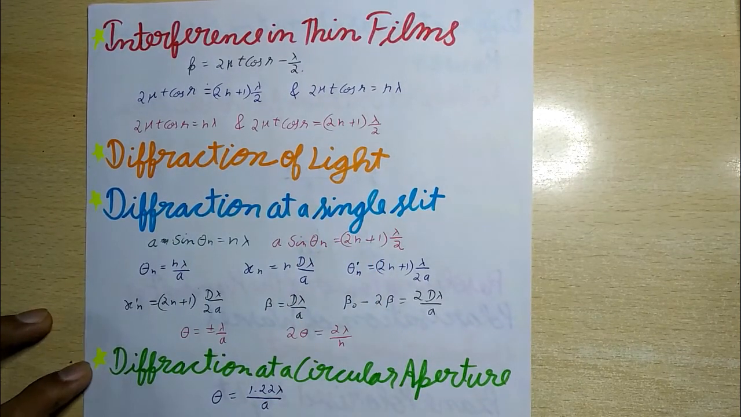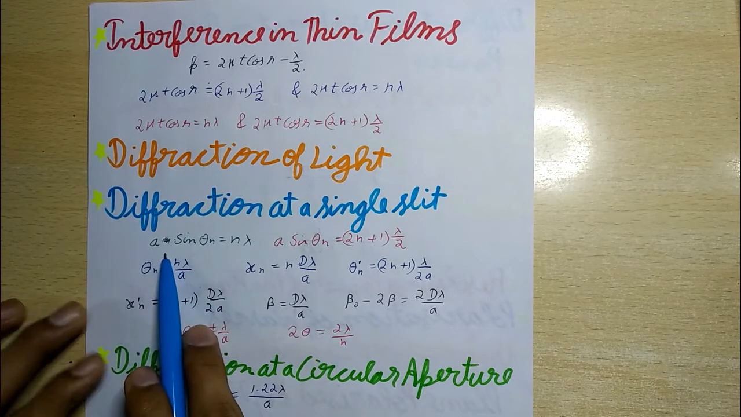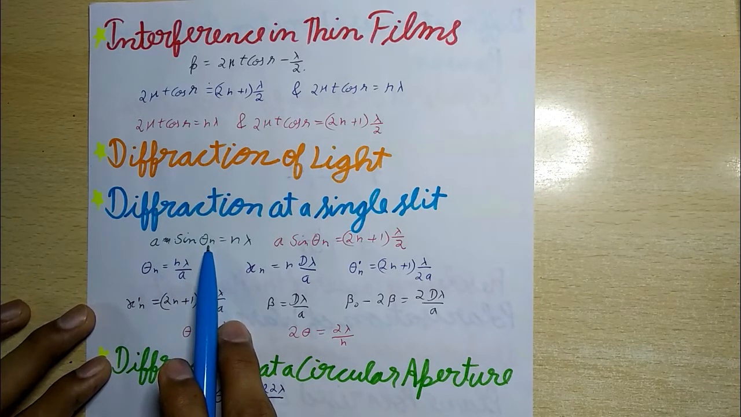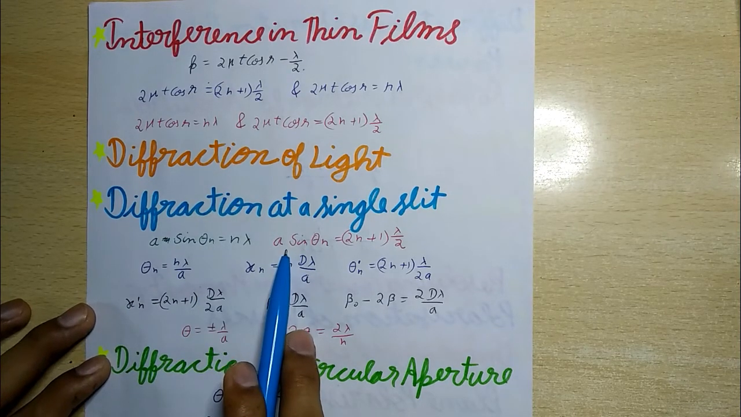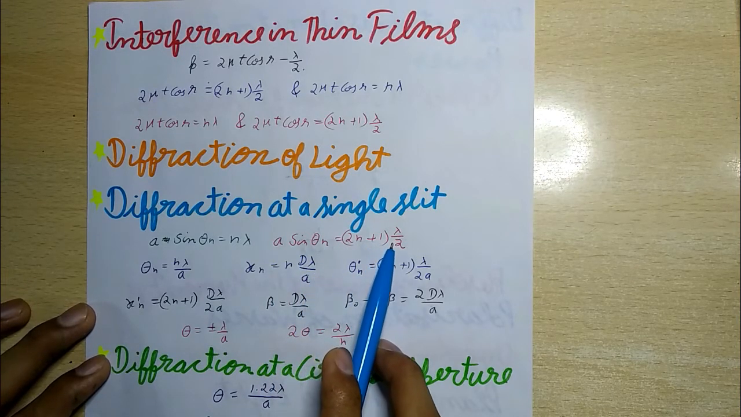A plane wave of wavelength lambda on passing through a narrow slit of width a suffers diffraction, producing a central bright fringe at theta equals 0 degrees, flanked on both sides by maxima and minima. The intensity of secondary maxima decreases with increase in the distance from the center. The expression a sin theta n equals n lambda is for the nth minimum, where n equals 1, 2, 3 up to infinity, and for the nth secondary maximum, a sin theta n equals (2n plus 1) lambda by 2.